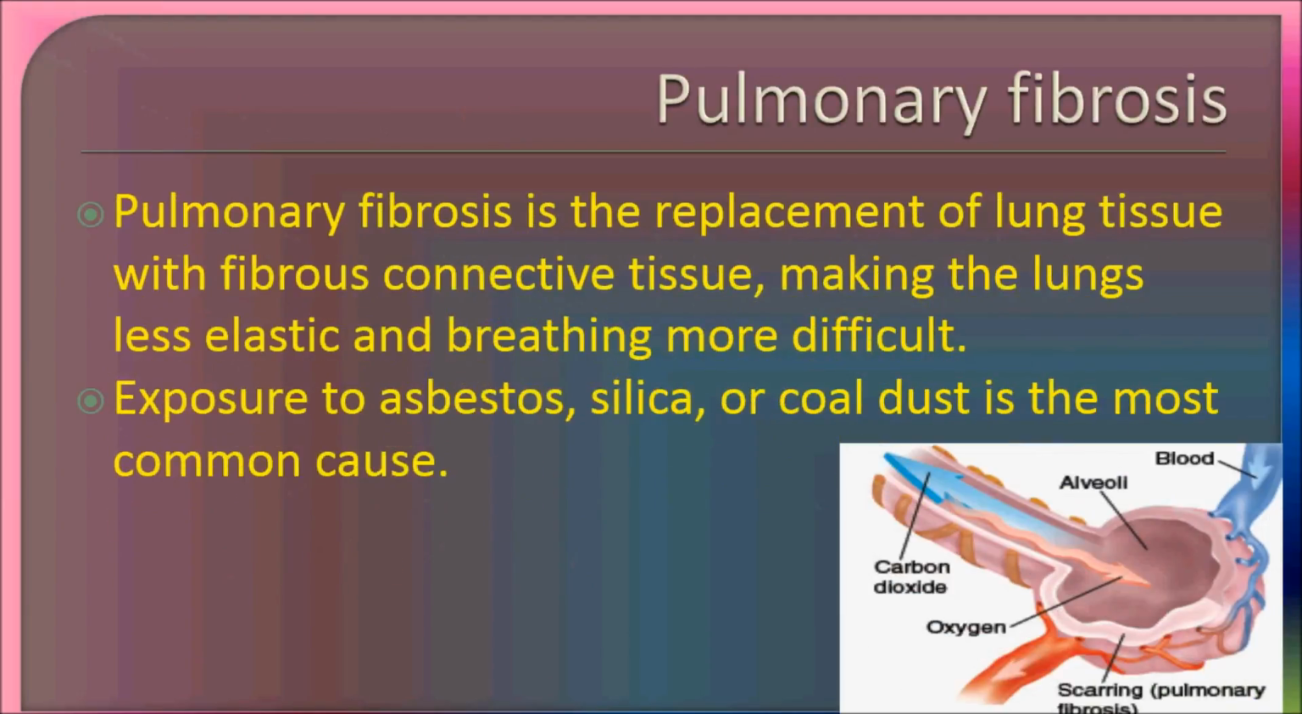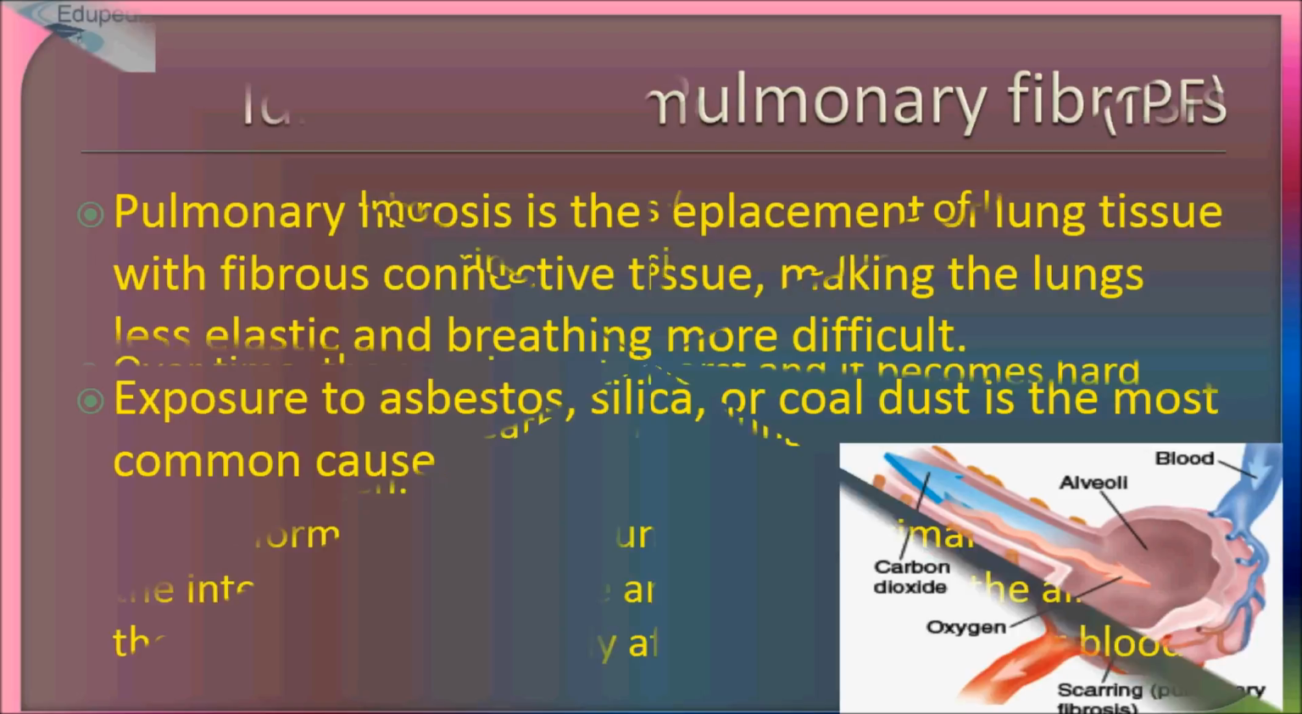And then comes pulmonary fibrosis. We have already studied cystic fibrosis, and this is pulmonary fibrosis. Pulmonary means lung tissue, and pulmonary fibrosis is the replacement of lung tissue with fibrous connective tissue, and thus it makes the lungs less elastic and breathing more difficult. Exposure to asbestos, silica, and coal dust is the most common cause of pulmonary fibrosis.